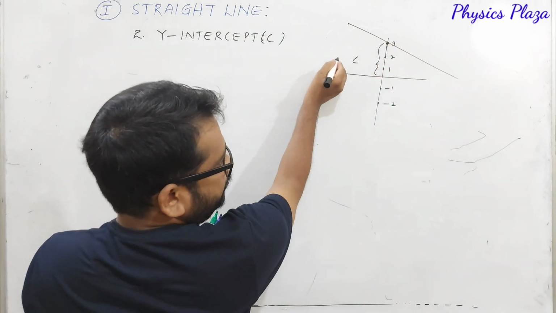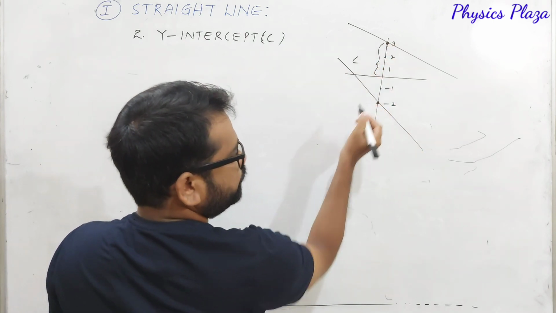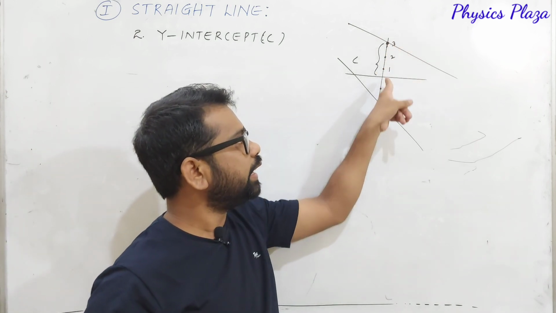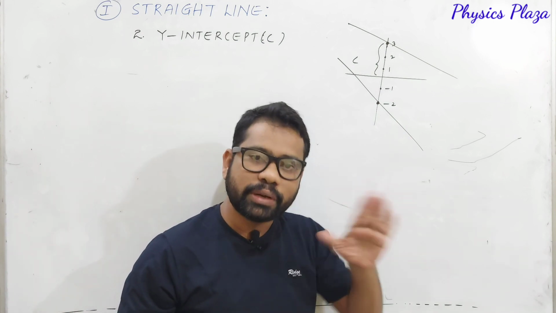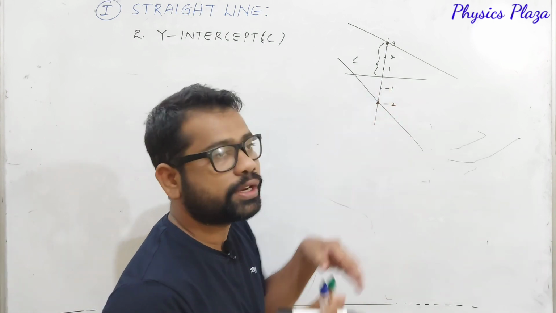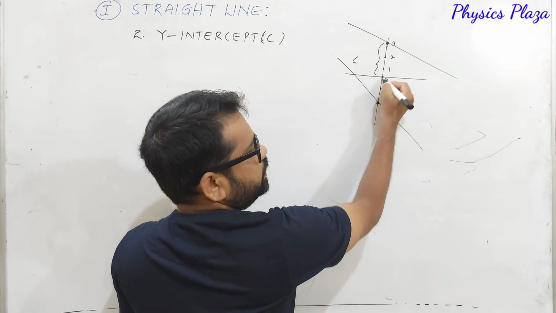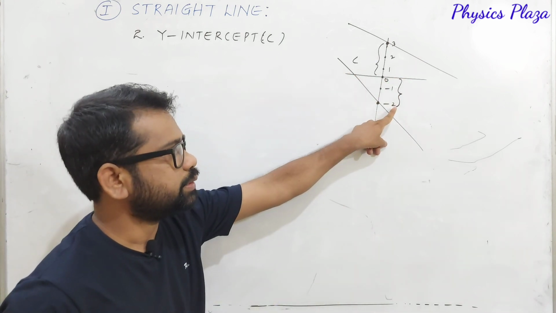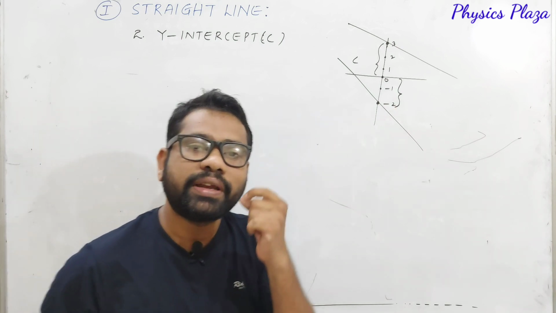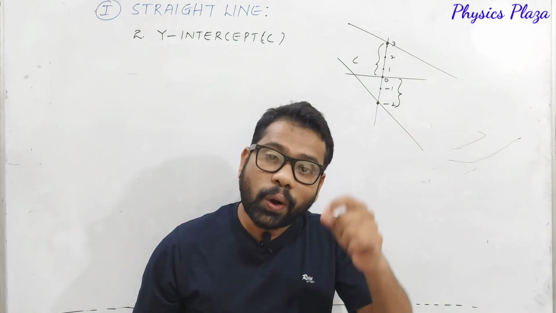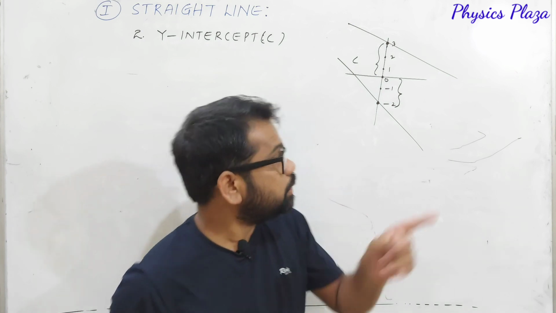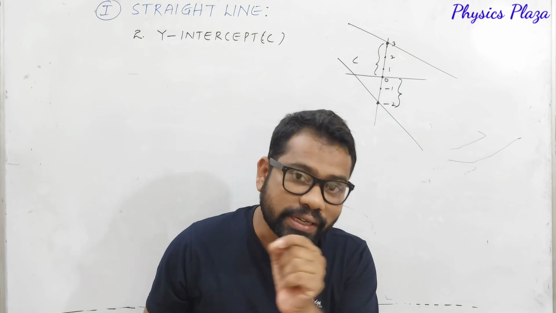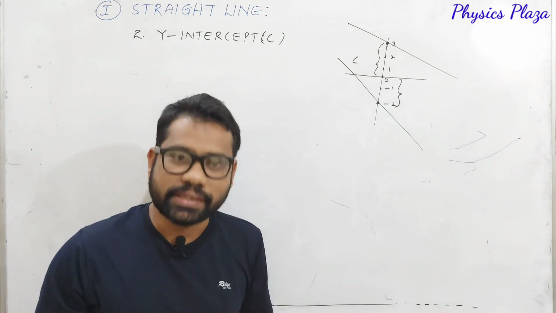For suppose it is passing through like this, the straight line may cut the positive y-axis or the negative y-axis, whatever it may be, we have to take it from the origin. From this origin, this will be the y-intercept. It's very simple. So what is a y-intercept, dear children? The length on the y-axis which is cut by the straight line is called y-intercept.